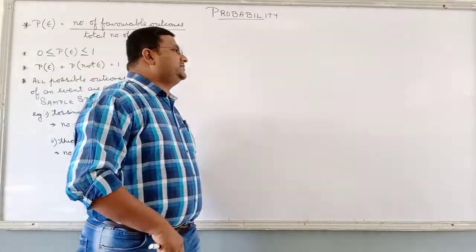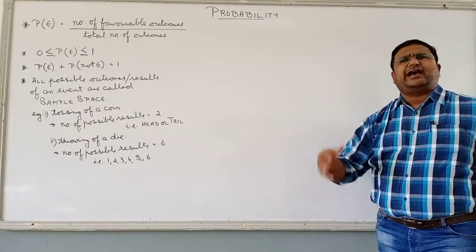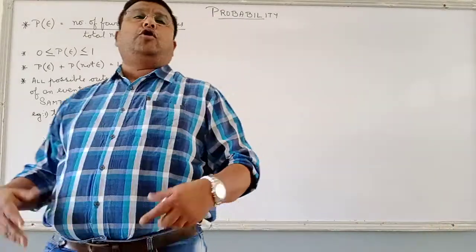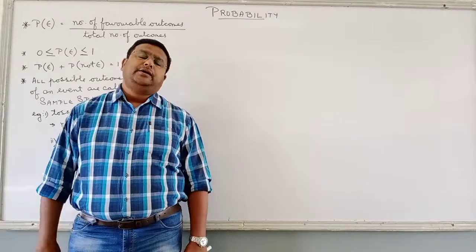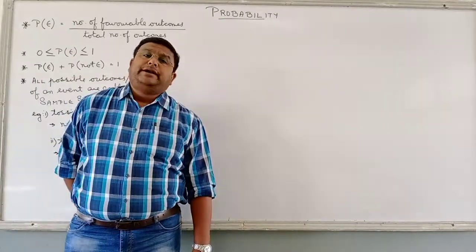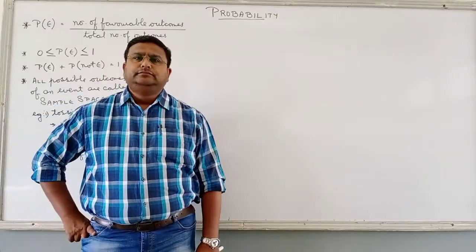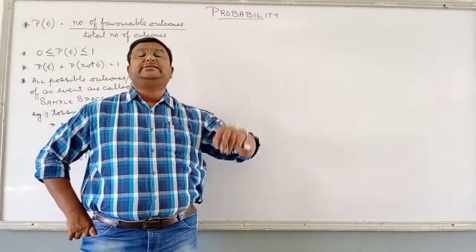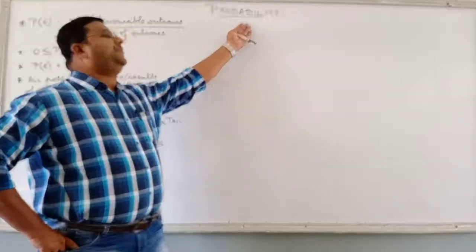In our daily household activities, we use probability every day at our homes also. When we ask what the mother is cooking today, we are assuming, we are taking a chance, she'll cook dal. That is probability. We don't know what is being cooked, but we are assuming that this is what is going to be. When we go to the market to purchase anything, we assume that it is going to be 20 rupees, but it is 30 rupees or 40 rupees. We are taking a chance. That is what we mean by probability.